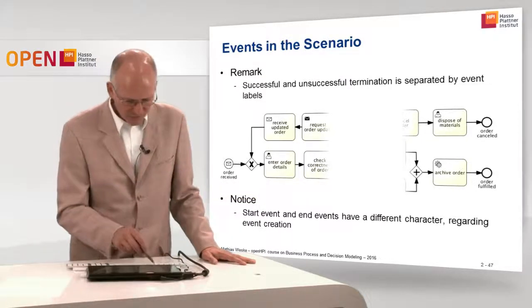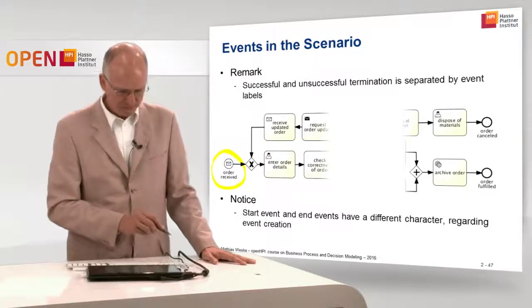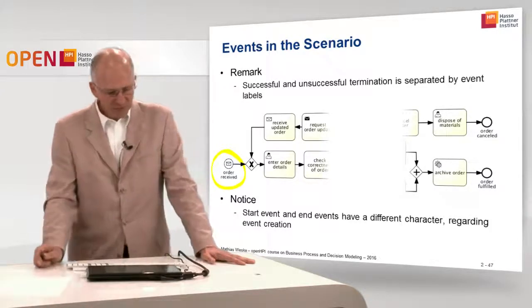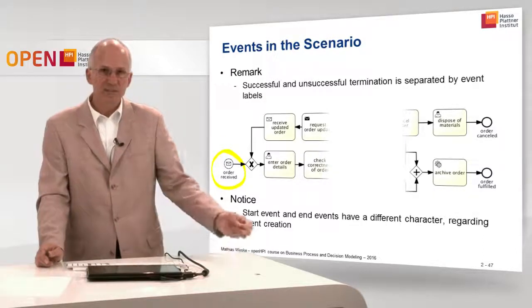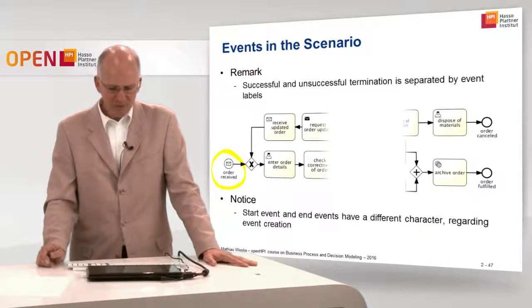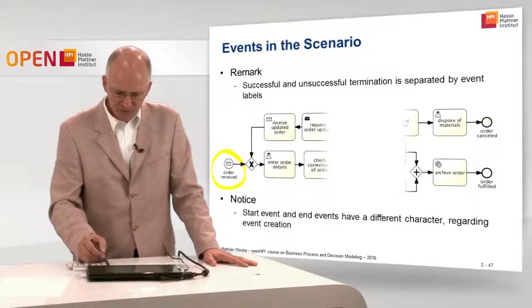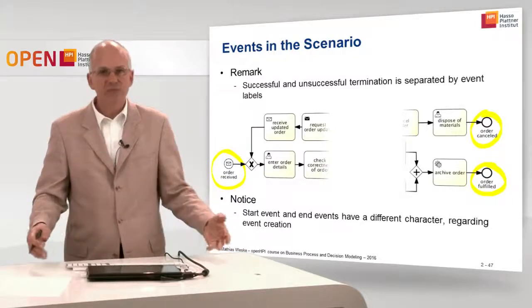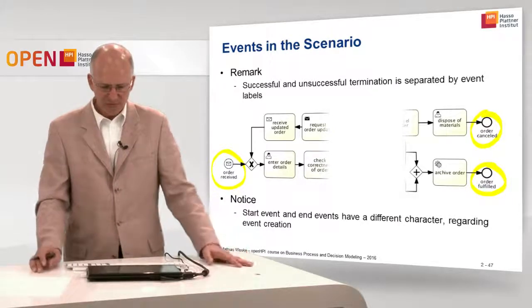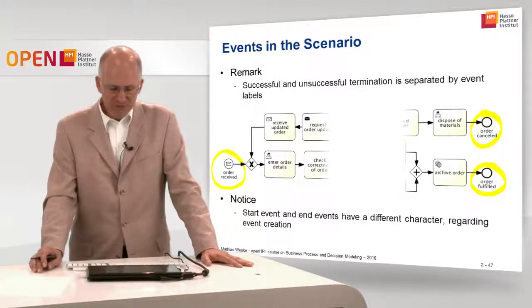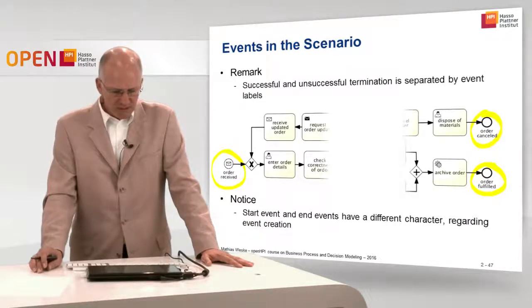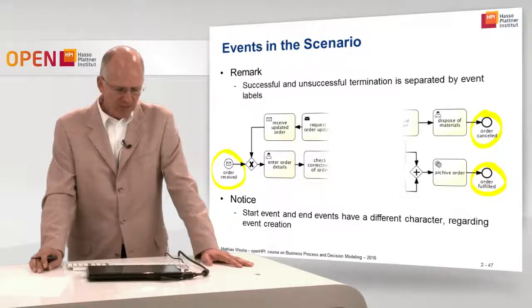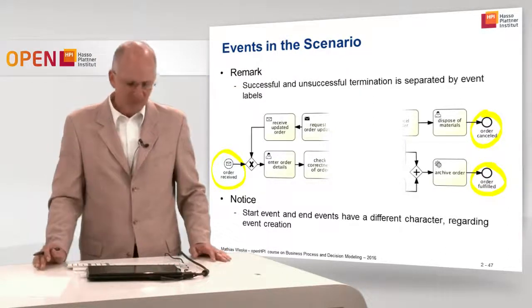And here we have, similar to the claim received, the order received. The order received is again an event, a happening of the real world that has an effect on the process. And we have two end events, that is the order cancelled or order fulfilled. These are also events of the real world that have a business value, have a business meaning, so to speak.